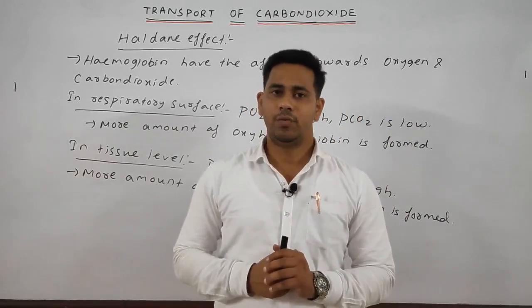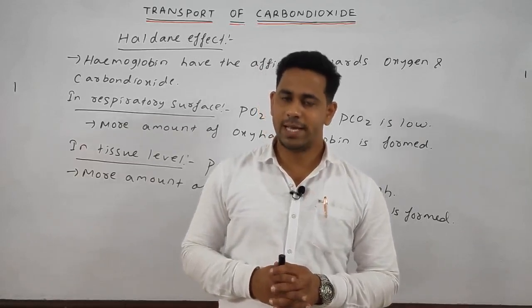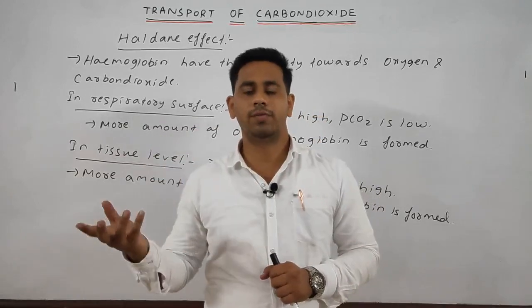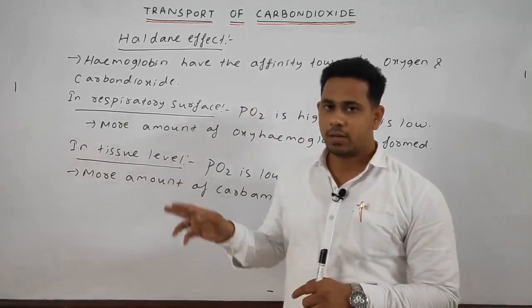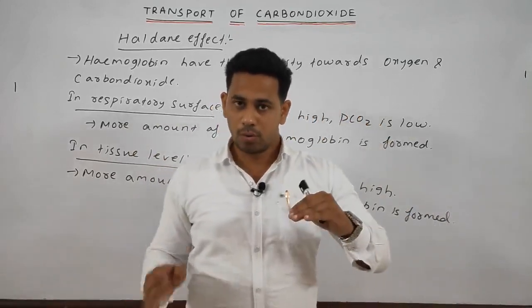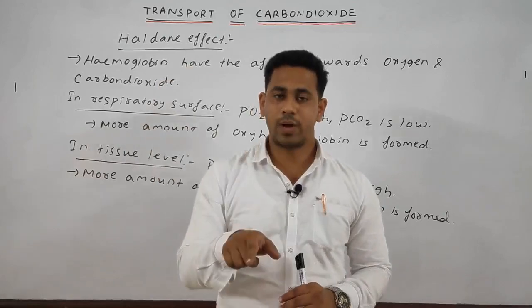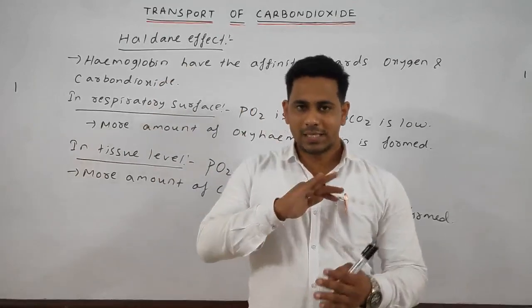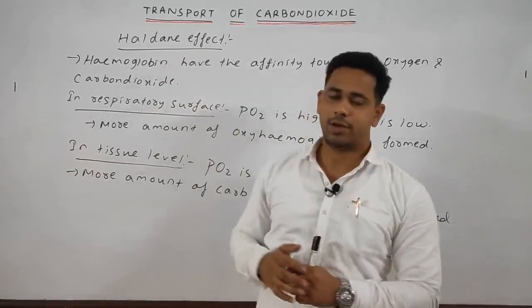And lastly, we discussed the Haldane effect: at the respiratory surface the PO2 is high and the PCO2 is low, so more oxyhemoglobin is formed. Whereas at the tissue level the PO2 is low but the partial pressure of carbon dioxide is high, so more carbaminohemoglobin is formed. This effect is nothing but the Haldane effect.